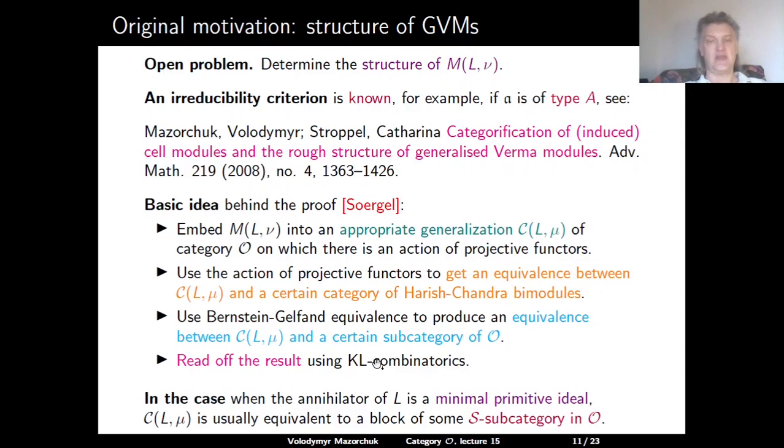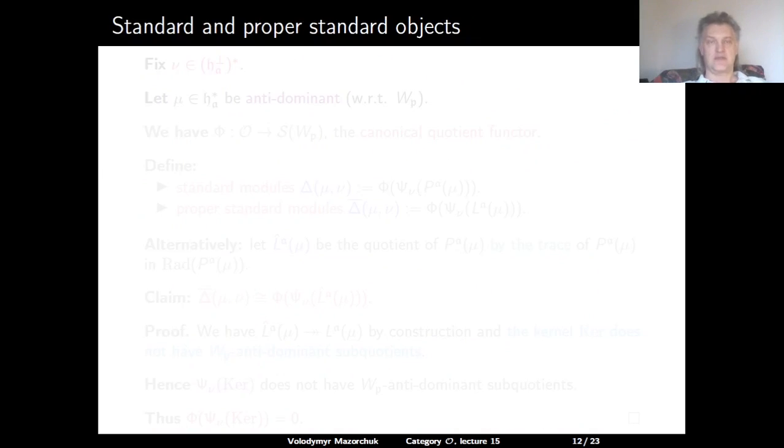So in the case when the annihilator of the simple module, which we use to produce the generalized Verma module, is a minimal primitive ideal, then the corresponding category to which we need to embed the corresponding generalized Verma module is usually equivalent to a block of some S subcategory in O. So this explains the relevance of S subcategories in O in the structure of Verma modules. So let us now talk about standard and proper standard objects in S subcategories in O.